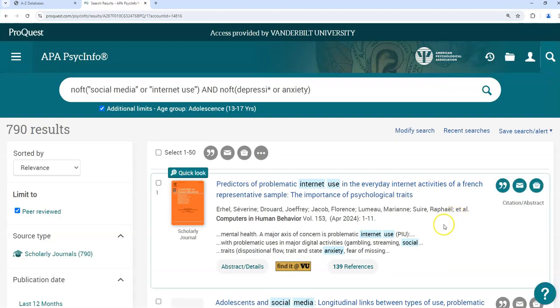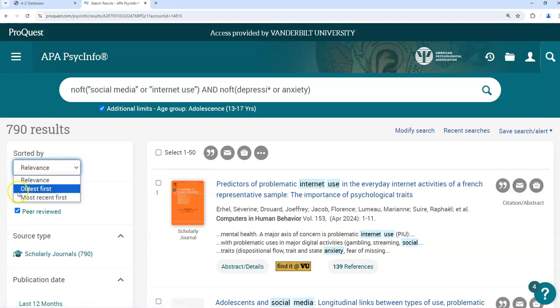The results we see will have the terms or phrases that we search for in the title or the abstract or the subject term of the article. We see a few things here. First is that the articles are arranged in a relevance ranking, which puts a heavy priority on the recency of the article. Typically, newer articles come first. If I wanted a ranking by date of publication, I can do that as well.